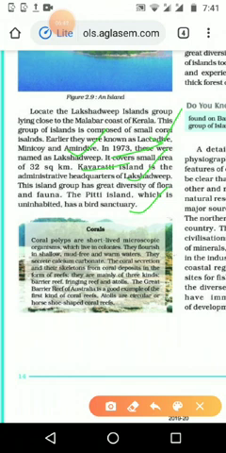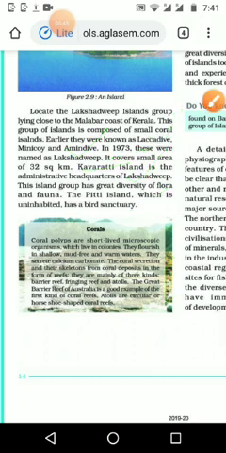Then once again about the Lakshadweep, it is near to the Malabar coast, and it is made by coral islands, because the death and decaying of the coral comes together and builds the island groups.